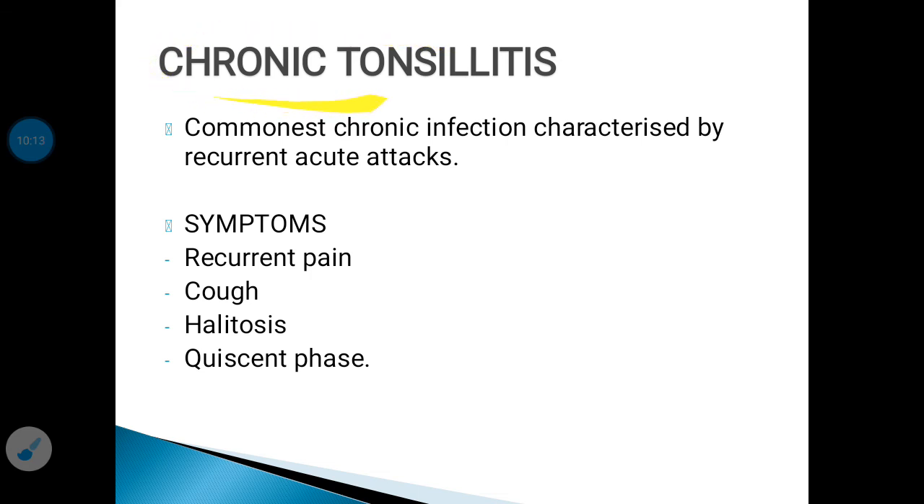Now the other variety, that is chronic tonsillitis. It is the commonest chronic infection and it is characterized by recurrent acute attacks. The etiology is very similar to acute tonsillitis and the symptoms are recurrent pain in the throat that may occur due to attacks of acute tonsillitis. The interval between the two attacks may be variable.